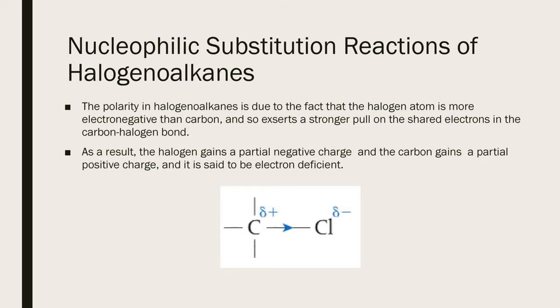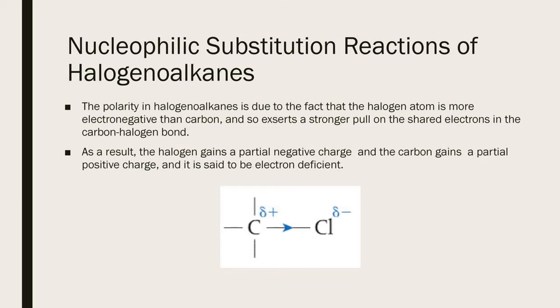Now carbon becomes electron deficient because of this polarity in the C-Cl bond. Because carbon is electron deficient, and the nucleophile is a negative ion seeking an electron deficient or positive center, that nucleophile will attack on the carbon plus.